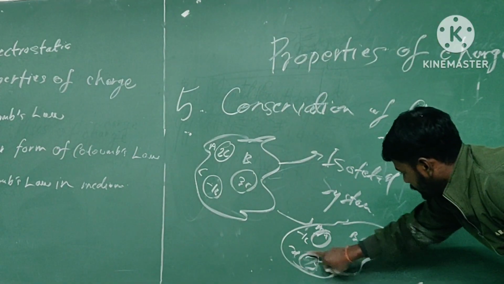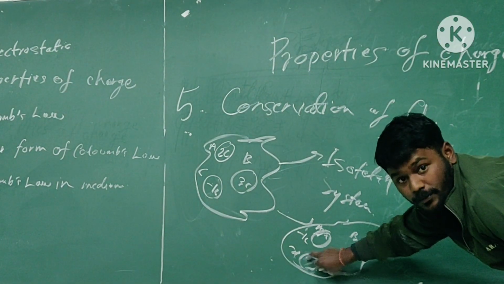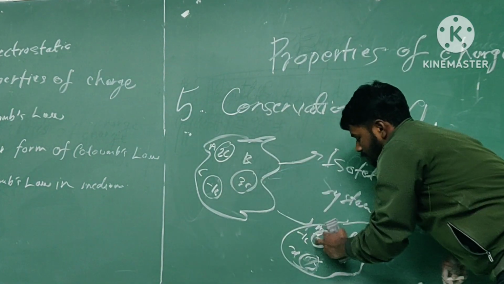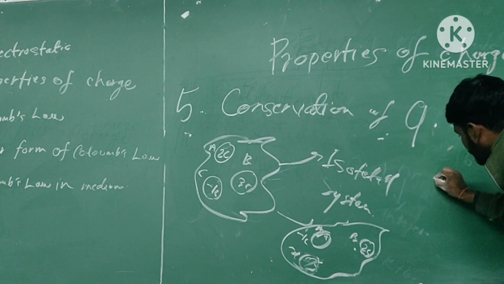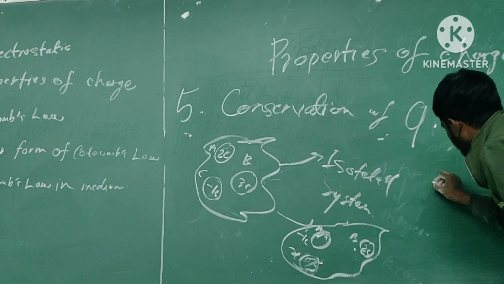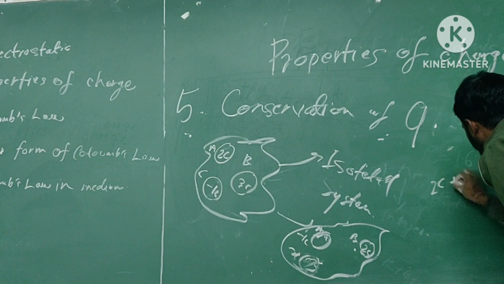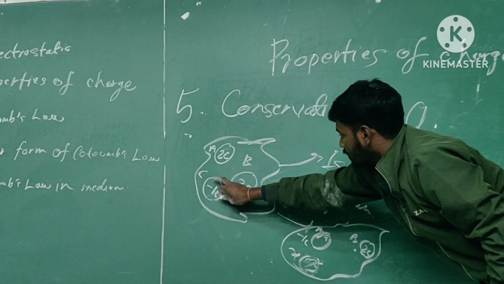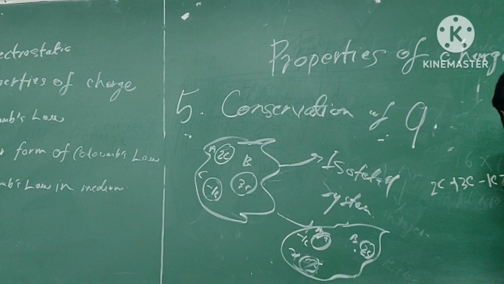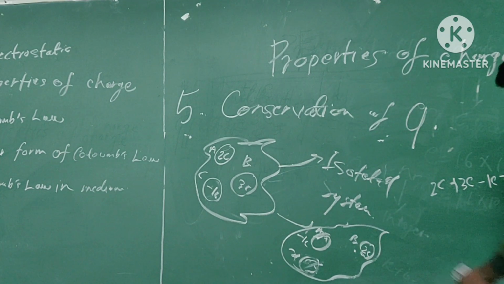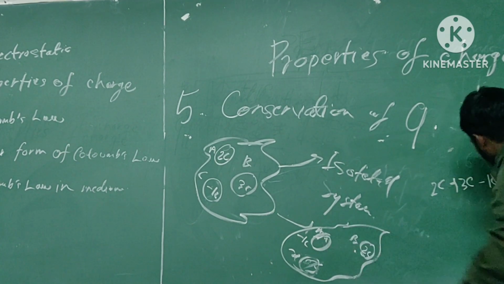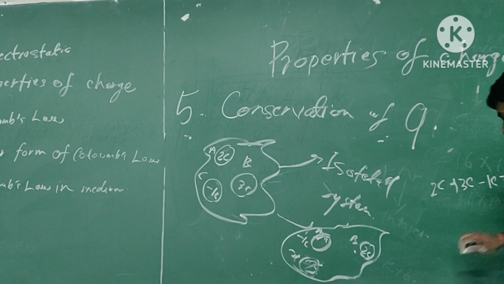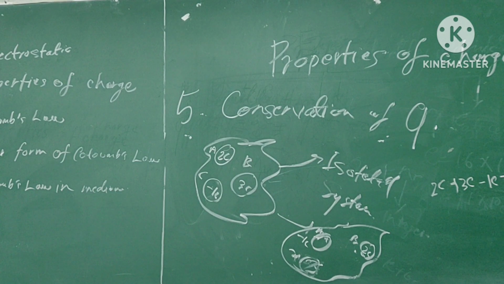Find the value of x, which means the charge on body C. We can apply the conservation of charge, which means final charge is equal to initial charge. Now the initial charge will be written as the charge on body A, 2 coulomb, plus charge on body B, 3 coulomb, plus charge on body C, -1 coulomb, is equal to the final charge, which means charge on body A, -1 coulomb, charge on body B, plus 2 coulomb, and this is x plus x.